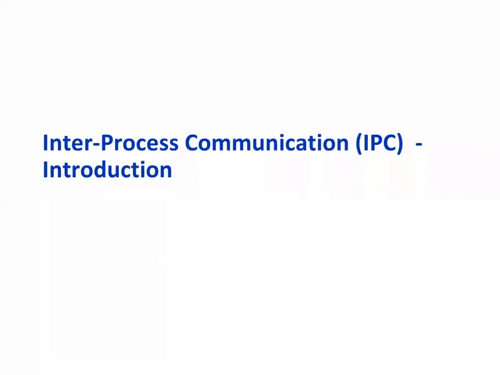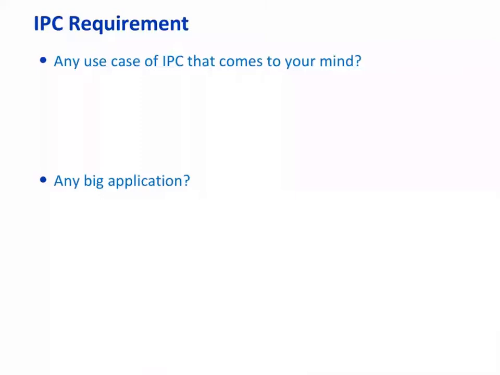So inter-process communication. Two processes want to communicate with each other. What should be the way? Before that, let's look at scenarios where IPC is required. Any application you have developed so far where IPC is required? We have developed multiple processes and they need to communicate with each other.